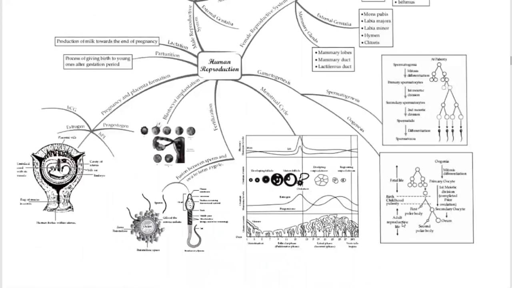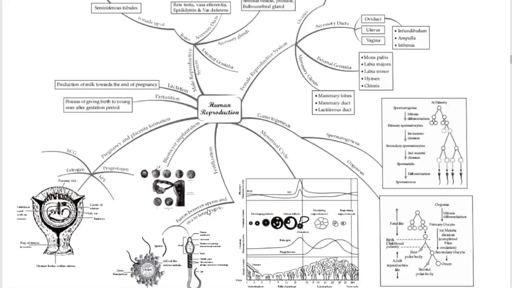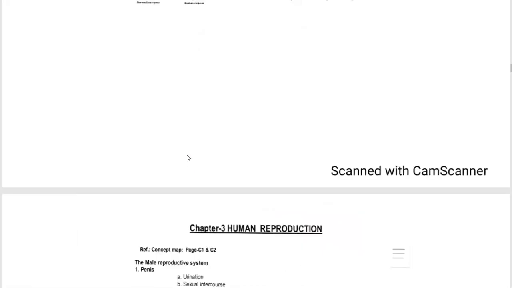Oogenesis is the formation of ovum. Fertilization is the fusion between sperm from the male and ovum from the female. Blastocyst implantation occurs. Then pregnancy and placenta formation. Parturition is the process of giving birth to the young one after the gestation period. Production of milk towards the end of pregnancy is known as lactation.